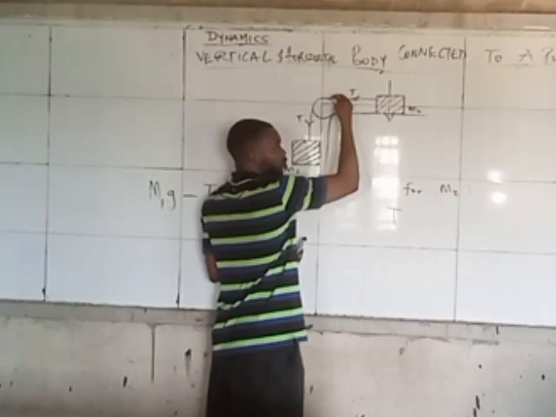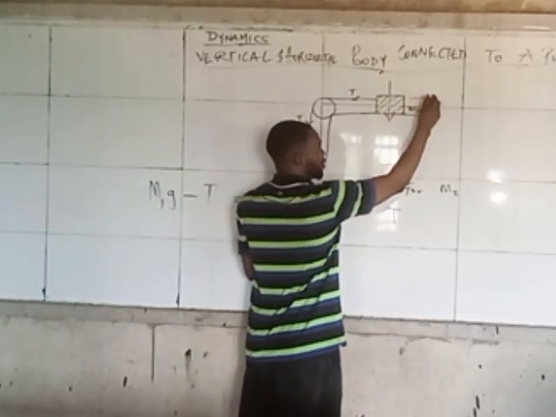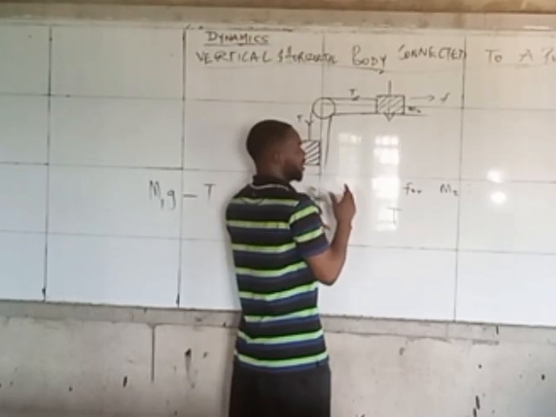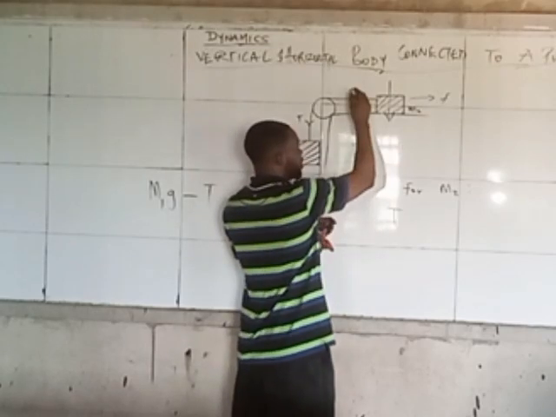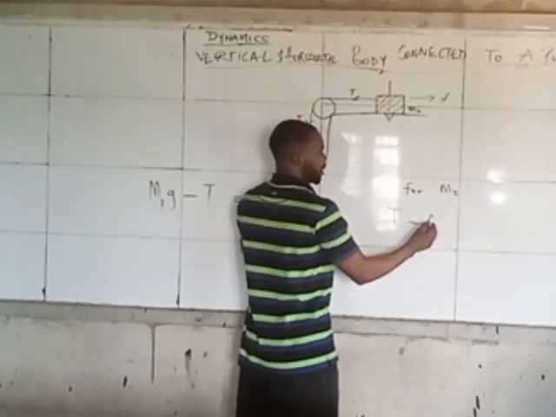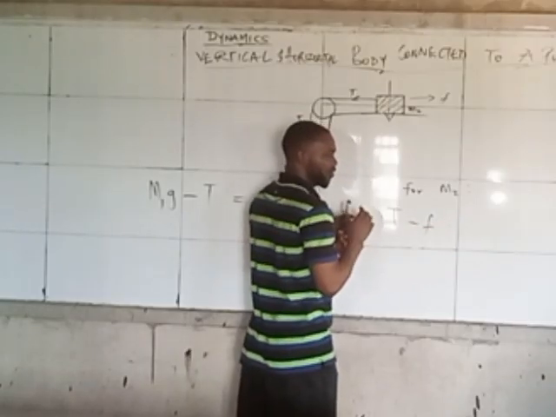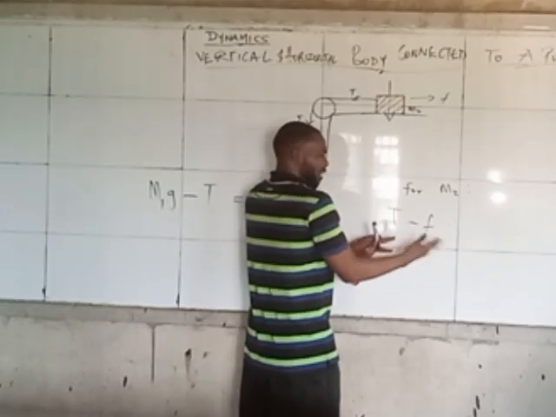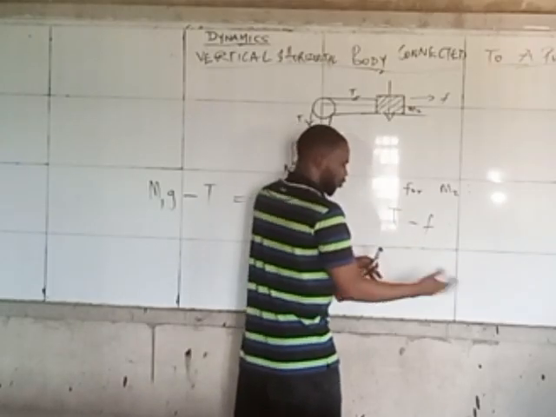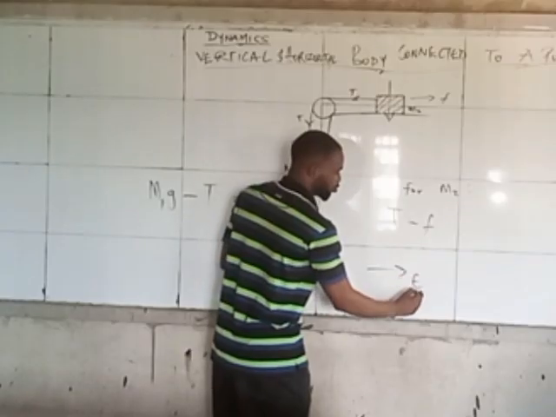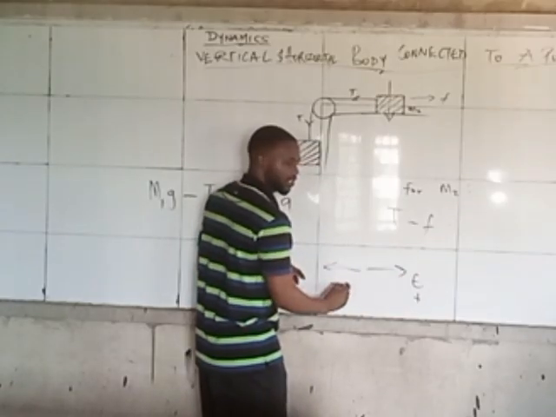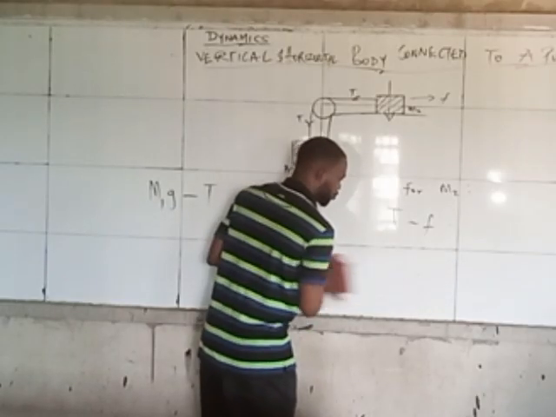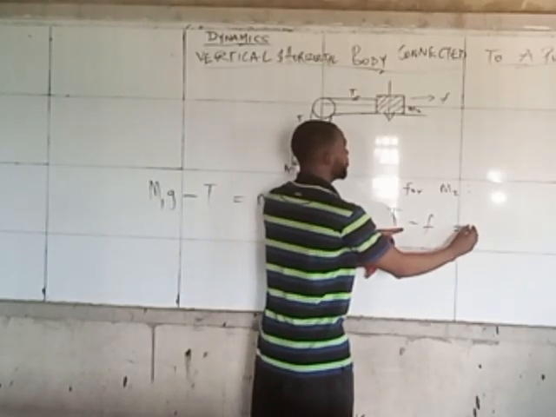Yeah, that's correct. So for that reason, the only thing acting against this tension is the friction. Assuming they mentioned friction in that question, it is simply tension minus friction equals. From that third law, what it is trying to do for us is to get all the forces, that is, the forward and the backward. Forward from backward is like saying if you are going to the east it is positive, if you are going to the west it is negative. Forward minus backward equals the total, equals M2A.